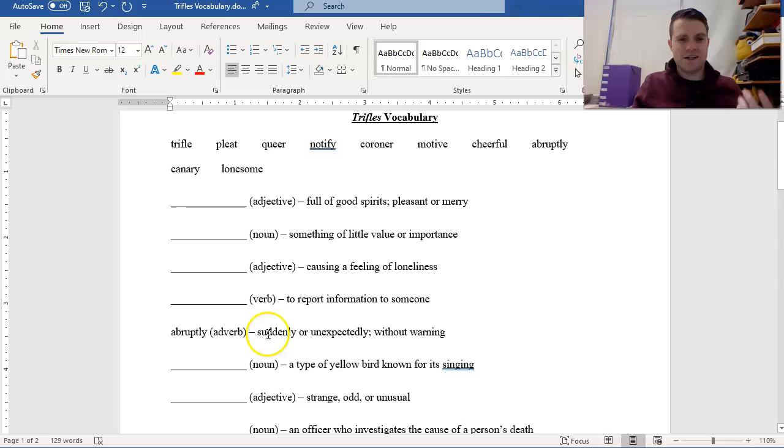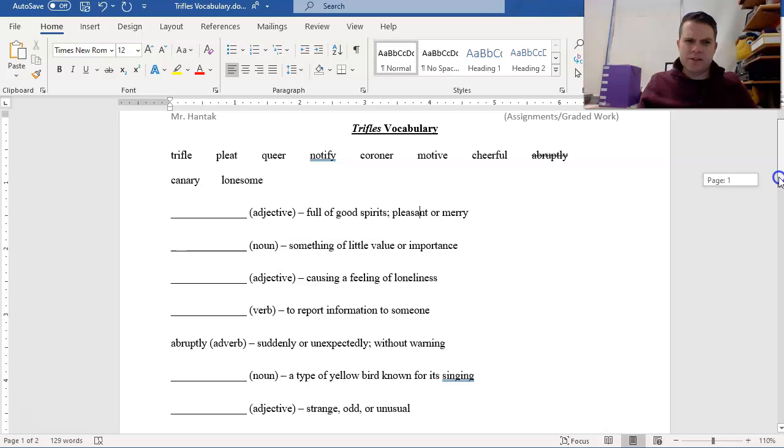Abruptly is a really great synonym for suddenly that you can add into your vocabulary too, so you can kind of switch between the two when you're writing or speaking. That's what abruptly means, suddenly or unexpectedly. If something happens without warning, it's happening abruptly. I'm going to cross this out just as a little identifier for me as well. That eliminates 1. Are there any others I know just offhand?